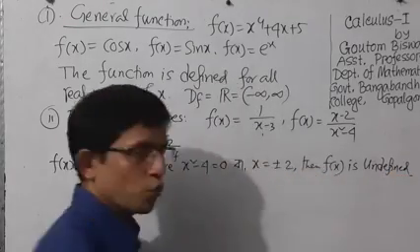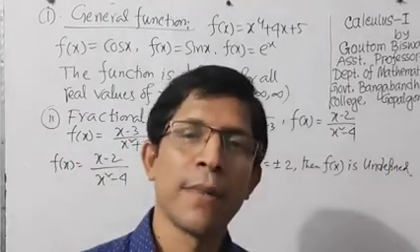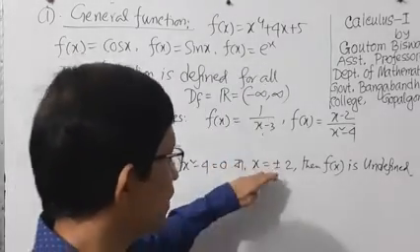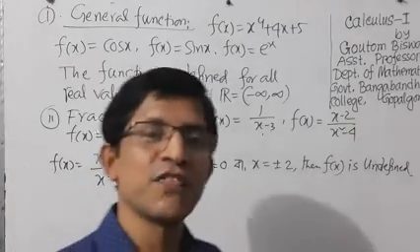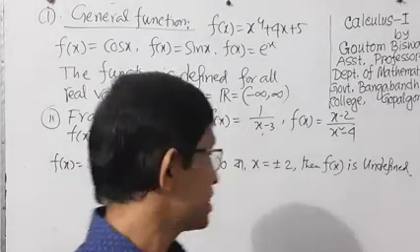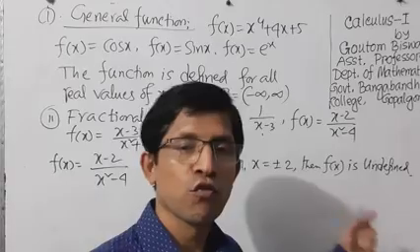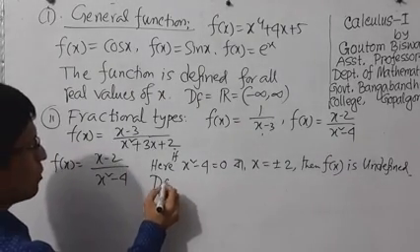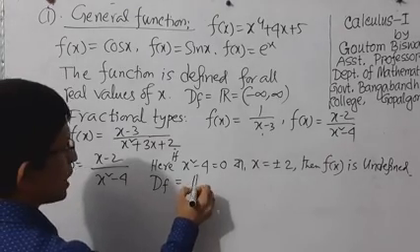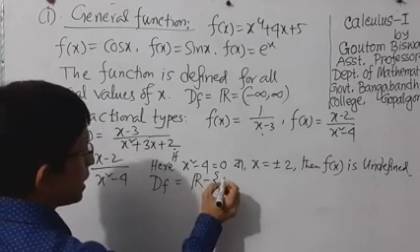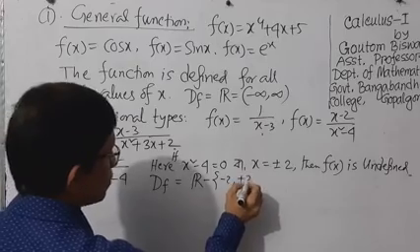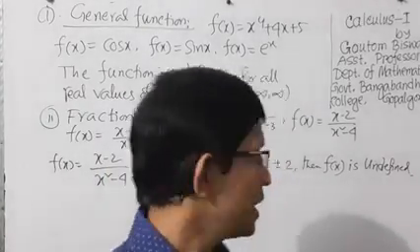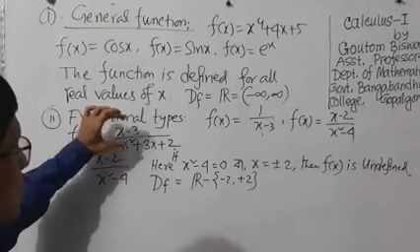So these two values, plus or minus 2, are undefined for this function. So what is the domain of the function? You have to deduct these two values from the total real numbers. So here the domain of f will be the total real numbers R, deducting minus 2 and plus 2 from both. Okay, in this way we can find the domain of this function.